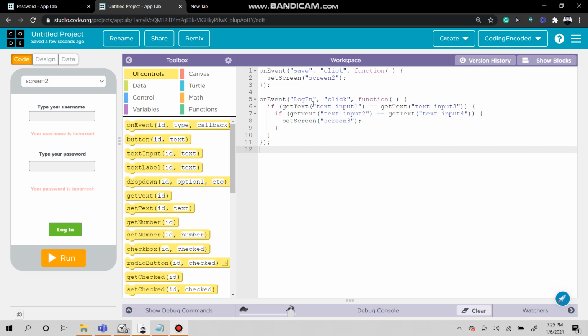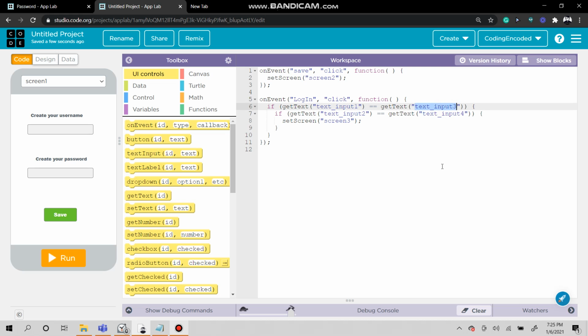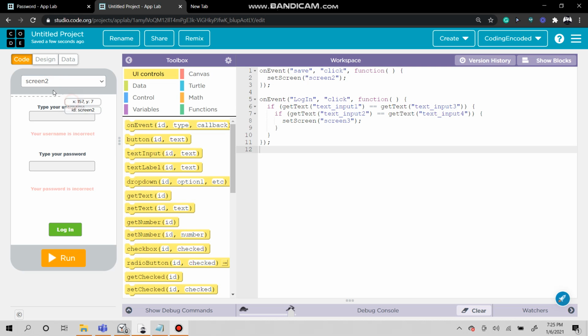I'll tell you what if statements are later, but first I'll tell you what this code means. Get text from input 1, which is here, and get text from input 3 right here. If they are equal, the double equal sign means equal.